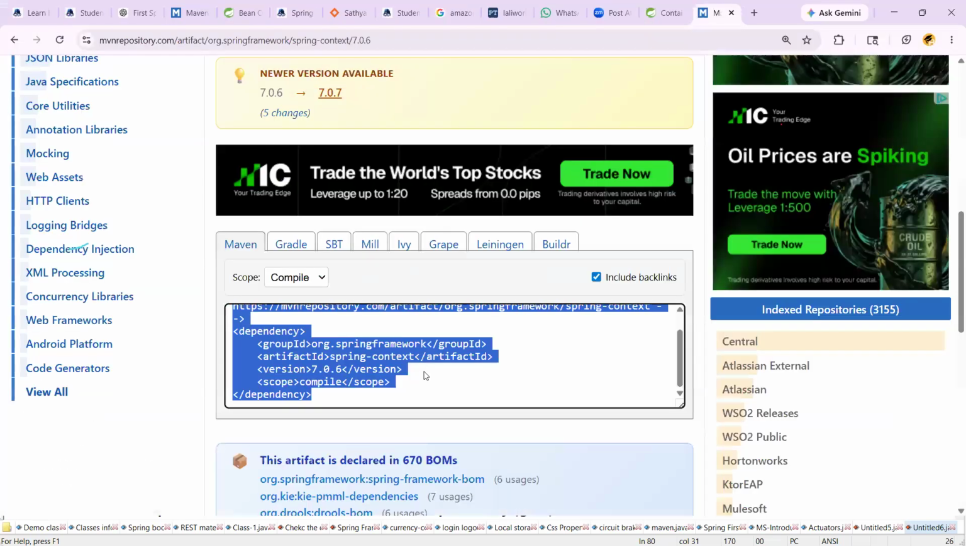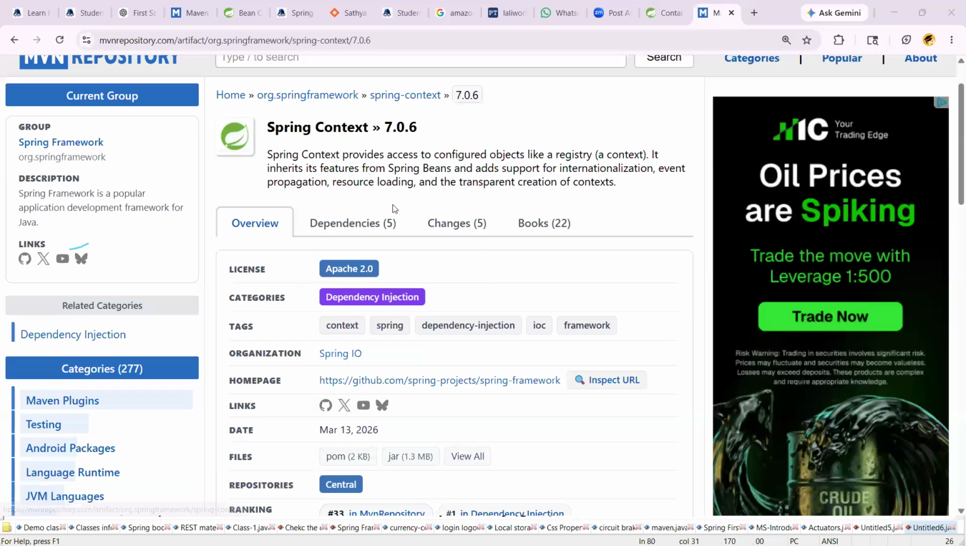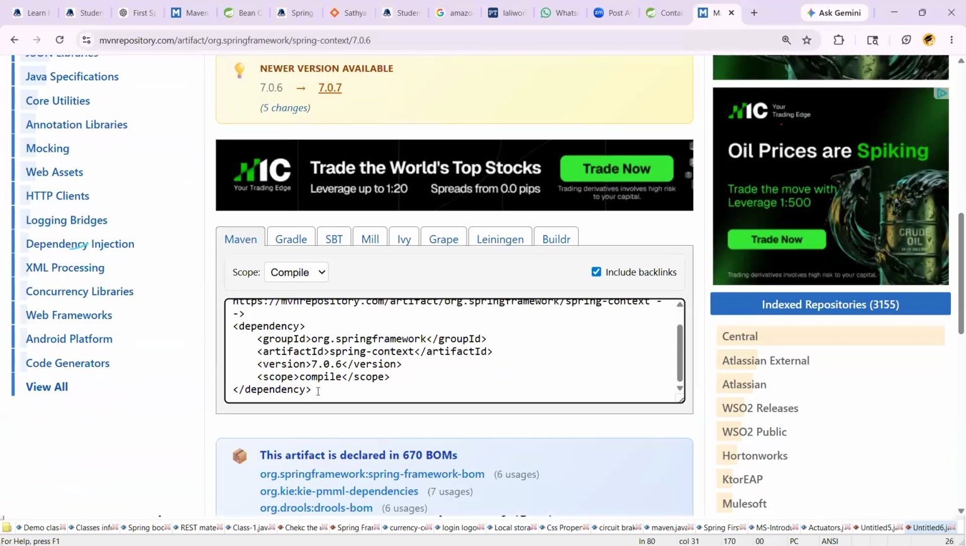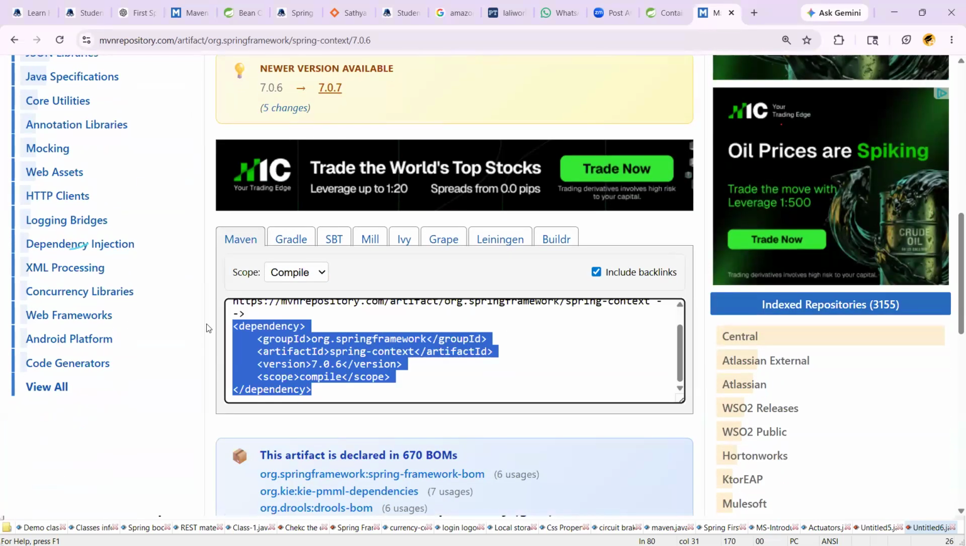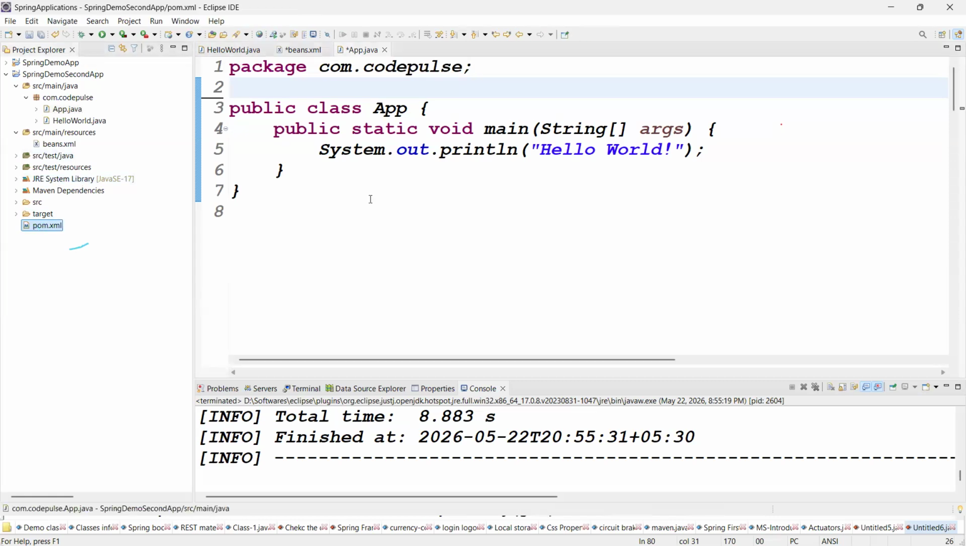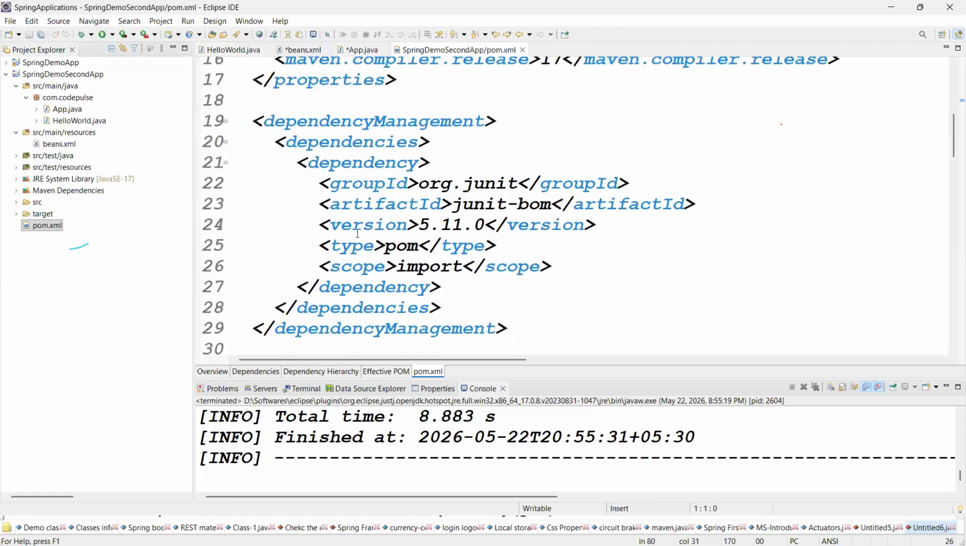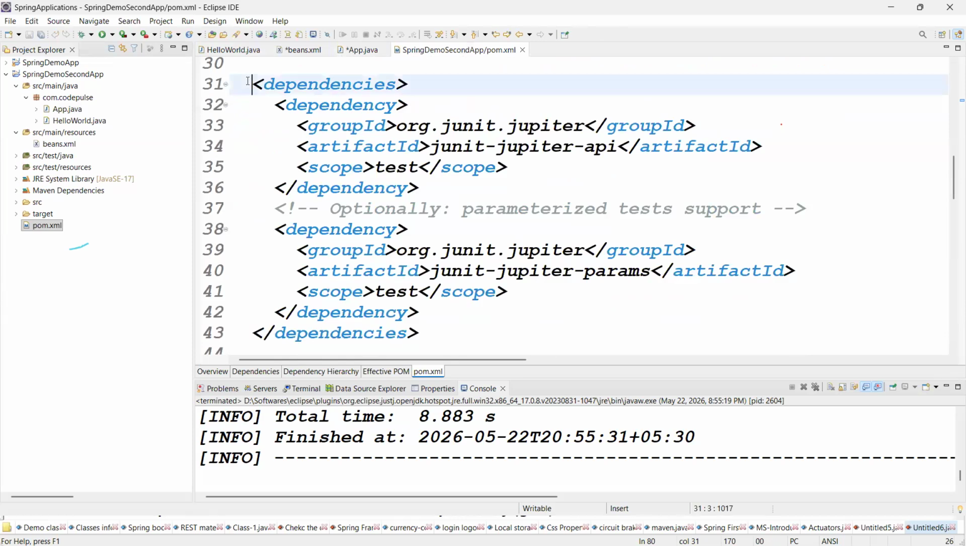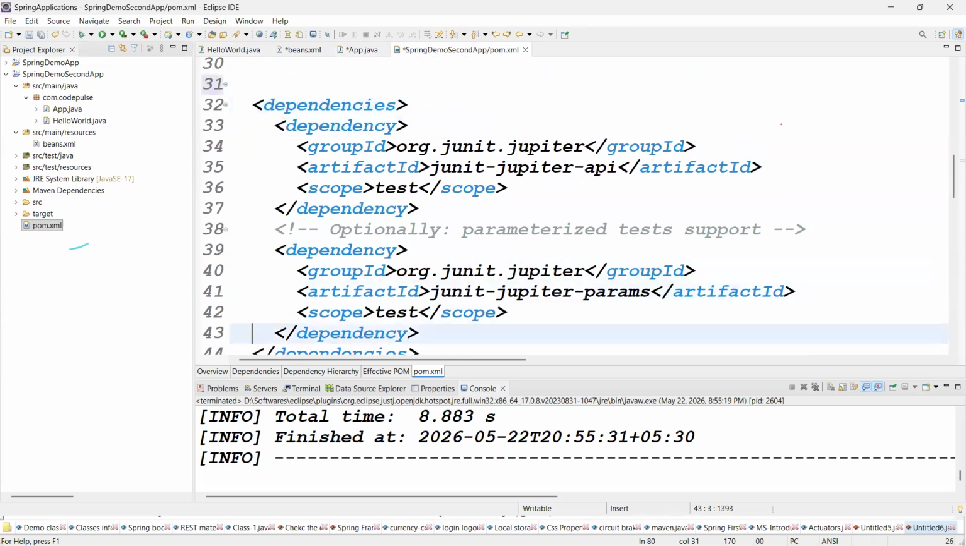Go for the dependencies like the Maven repository website, mavenrepository.com. You search for the Spring context dependency, and you copy this dependency here. And tell me guys, where should you place the dependency? In the pom.xml file. In the pom.xml file, where should I place it? In the dependency tag. You forgot, you check this one, guys.